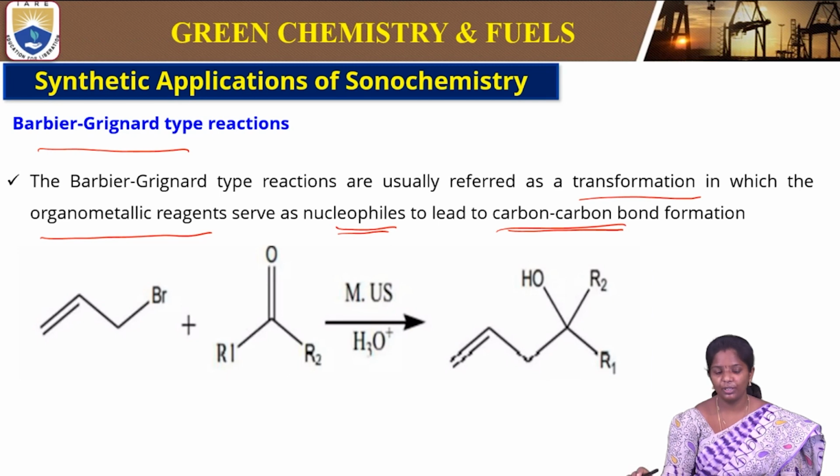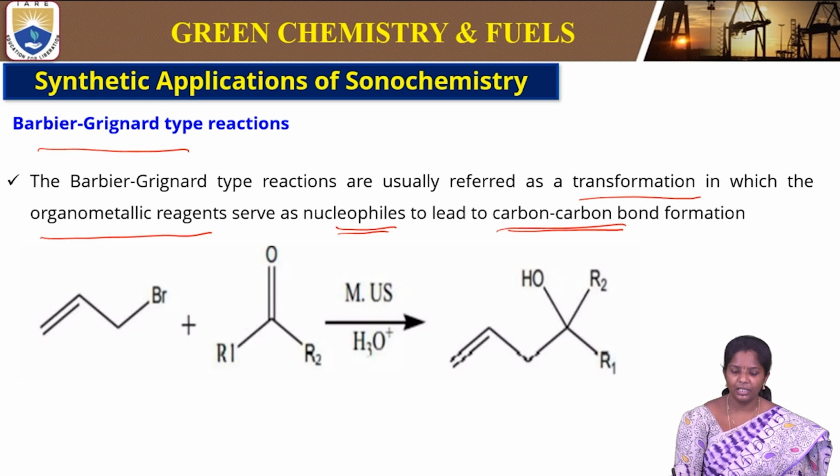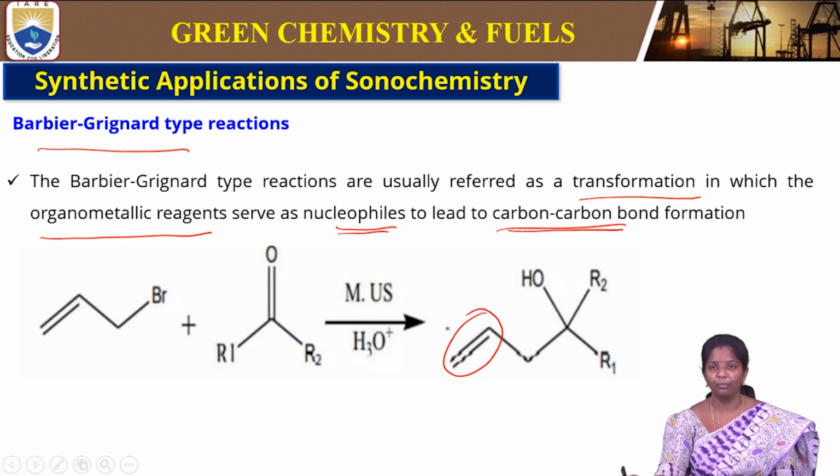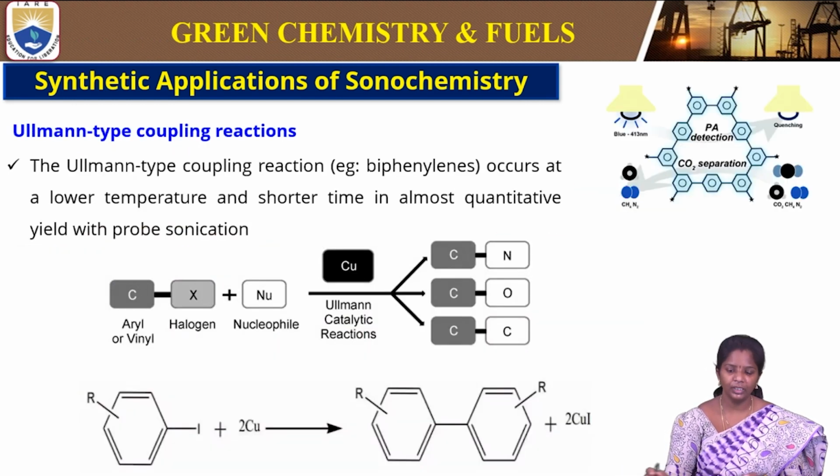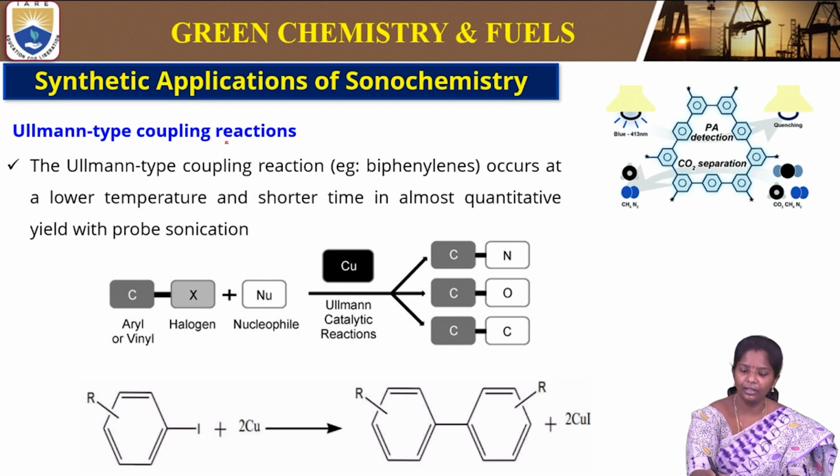So this is a formation of carbon-carbon bonds wherein we use organometallic reagents, and the addition is due to the nucleophiles present in the reaction. Ultrasonication favors the process or the product. Next is Ullmann type coupling reactions.